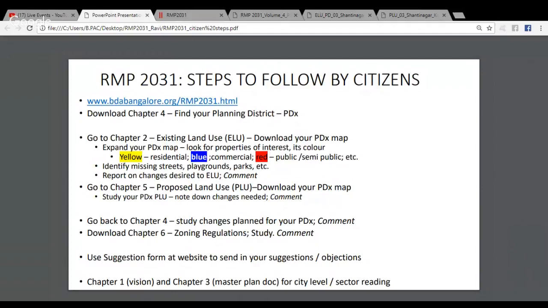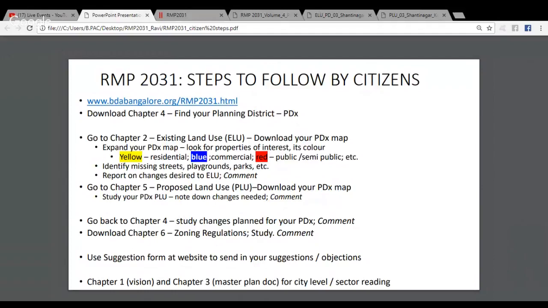In fact, if you recollect the earlier drawing, I'll just quickly go there. You will find that there's a lot of blue here, there's a lot of blue in other places. And suddenly, when you go to the proposed land use, all of them have been colored yellow. So it's very likely that in your own area, you will discover a similar pattern of blue becoming yellow. At a city-wide level, roughly 35% of the commercial area has got converted to residential through this process.